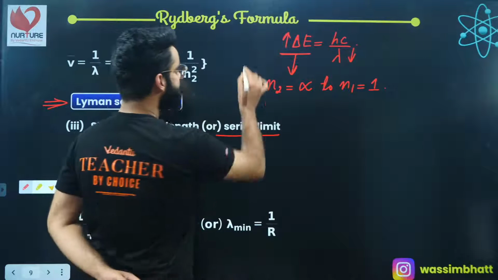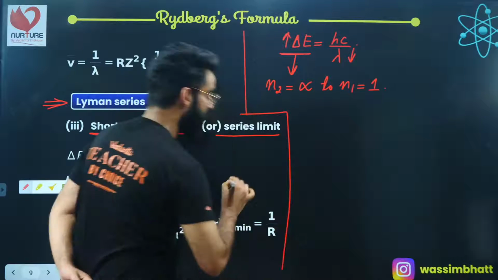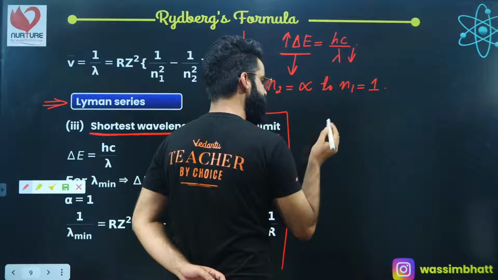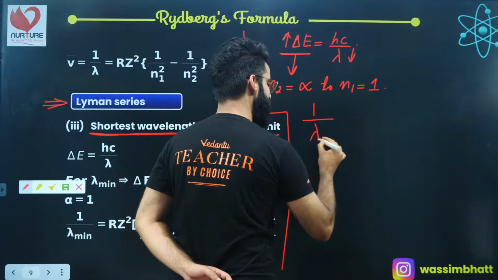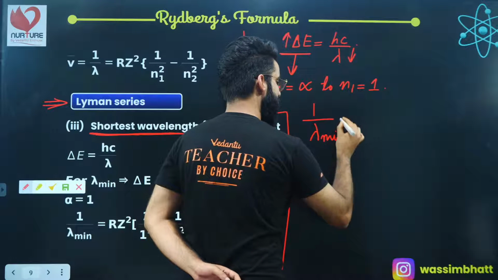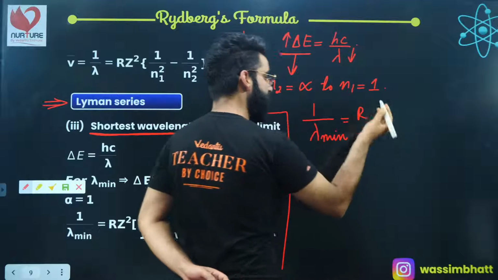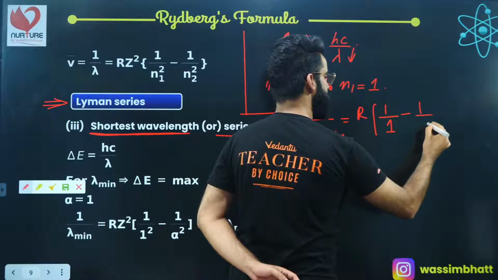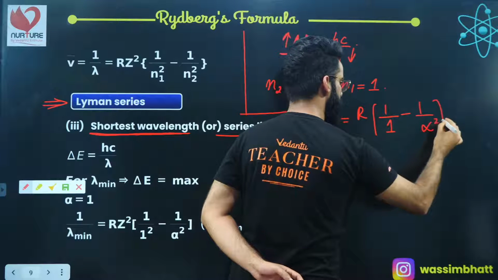Okay, now people have a look. So let's get to know the lambda minimum over here. Again, I'll be using the Rydberg's formula. I'll say 1 divided by lambda minimum is equal to R Z square, for hydrogen Z is 1, into 1 upon N1 square minus 1 upon N2 square, where N2 is infinity.